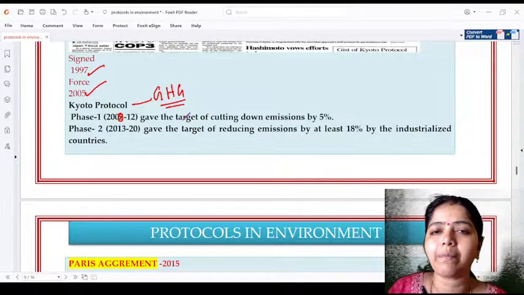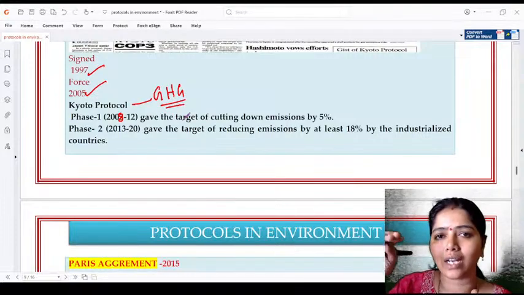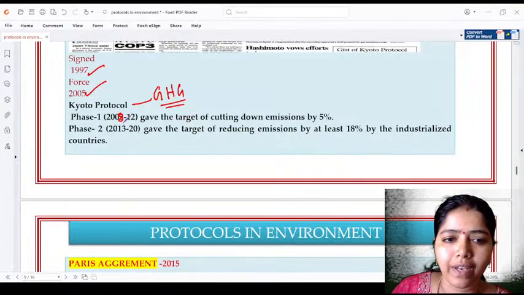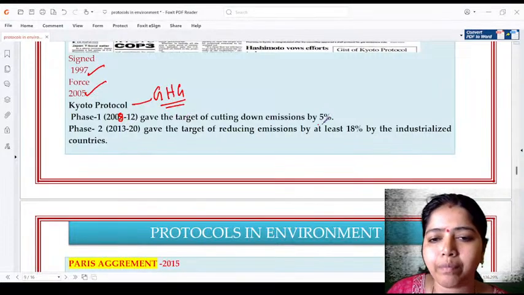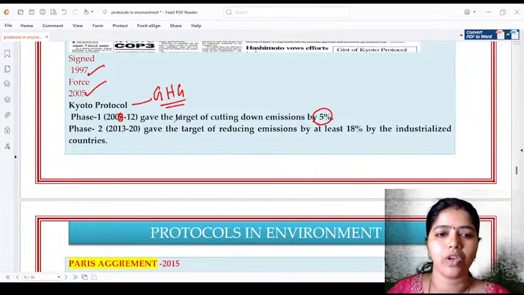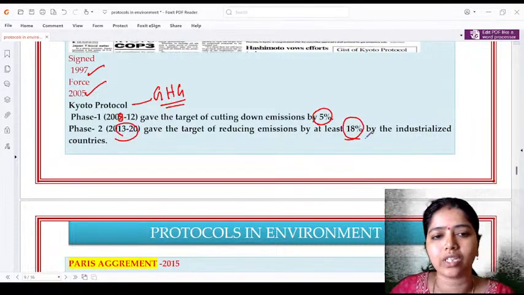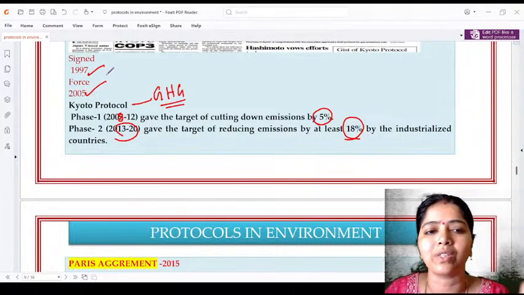So what is the commitment period? They set a target of how to cut down the emissions of greenhouse gases. The first phase is from 2008 to 2012, and they said 5% has to be reduced. And in 2013 to 2020, they said 18% to be reduced. These are the two important things that you have to remember with the Kyoto Protocol.